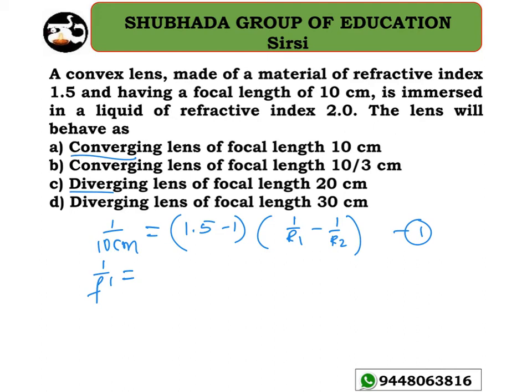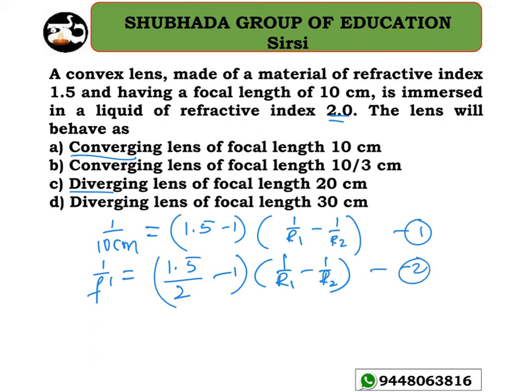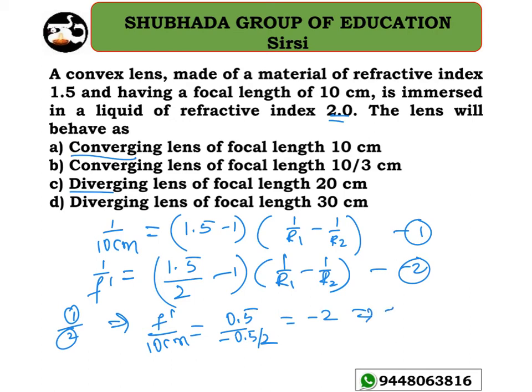Or liquid to glass, right? So that's the reason why it is 1.5 divided by 2, this 2 is given here, minus 1 into 1 divided by R1 minus 1 divided by R2, equation number 2 here. Okay, so let me take equation number 1 divided by equation number 2. It implies f dash divided by 10 centimeter is equal to 0.5 divided by minus 0.5 divided by 2, which equals minus 2. So therefore I will get f dash equal to minus 20 centimeter.